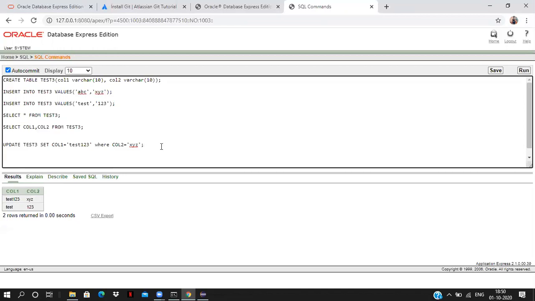Now we have seen how to create the table, how to insert the data, how to read the data. By calling the select command, we can read the data, and how to update the records. Now we can see how to delete the records from the table.